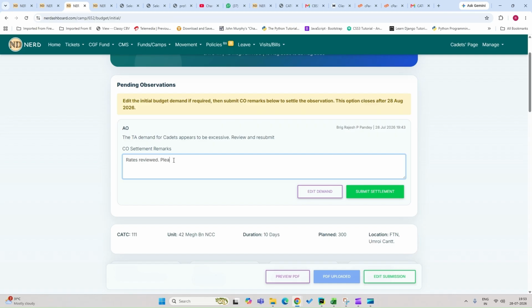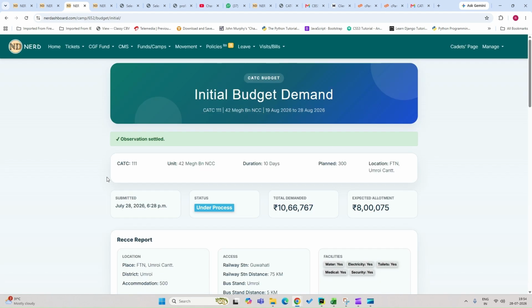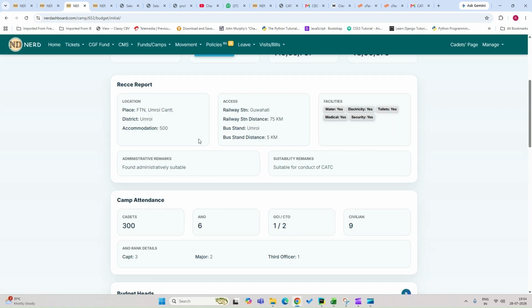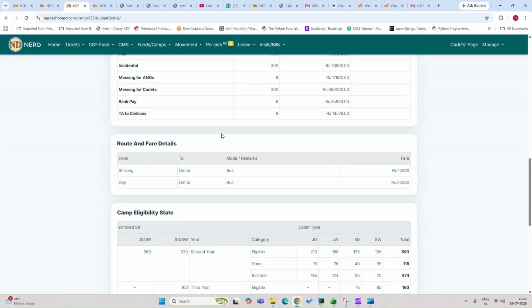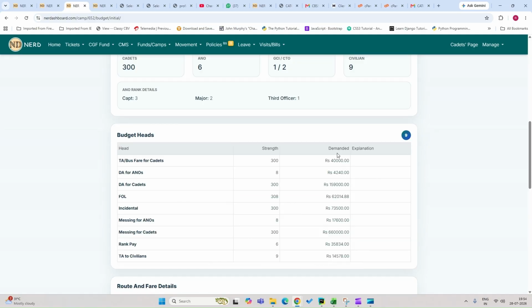Please sanction demand. And then the submit settlement button is pressed, and that is the end. Now the edit window is gone, and the edited data is now being shown in the bus fare of 40,000.